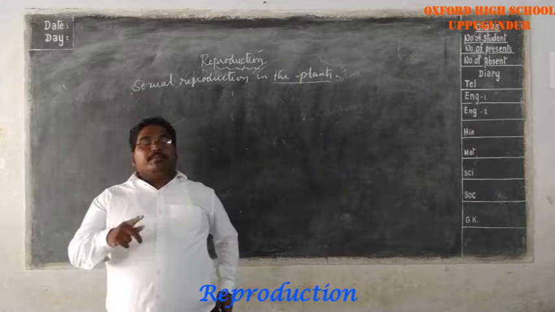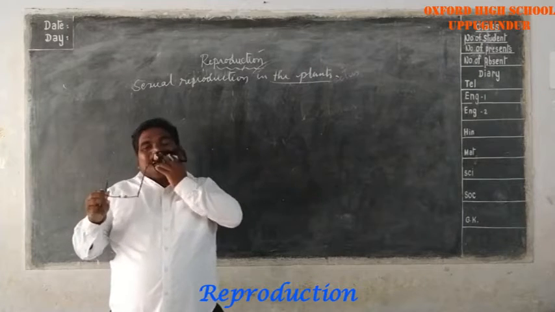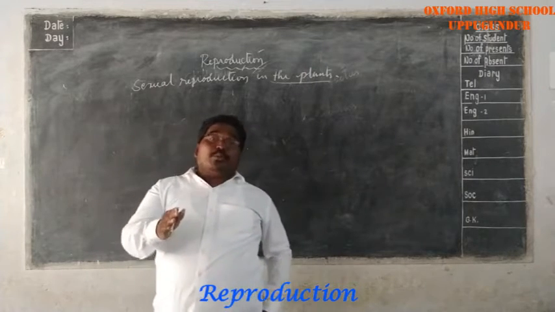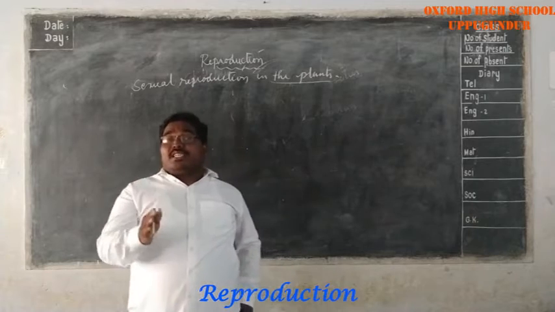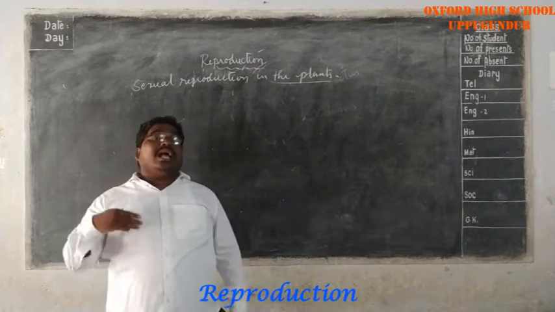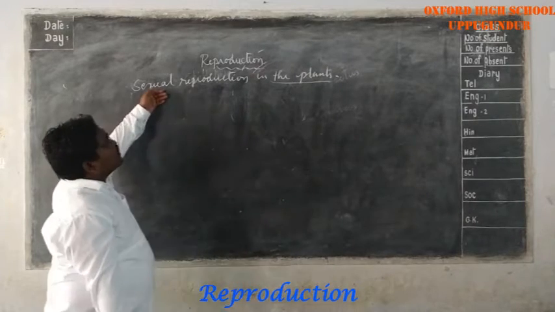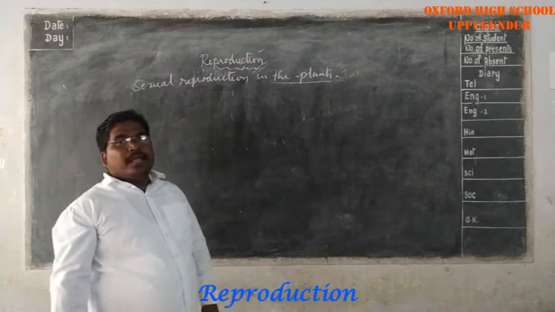So that is the importance of sexual reproduction. There is a chance for the development of new characters, and it leads to the evolution process. Now, to our point, sexual reproduction in the plants.